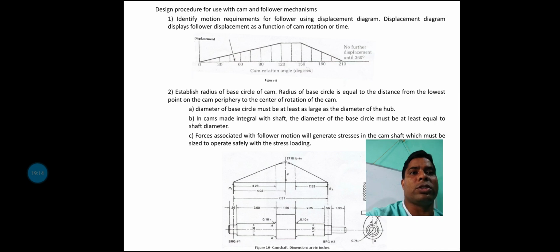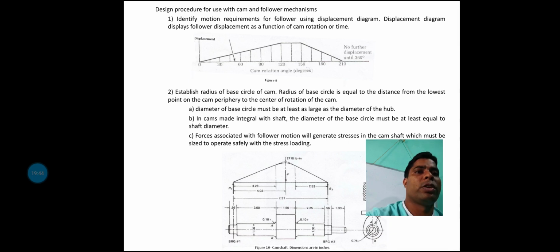So in that case, there are different cases, and for different cases there are different shapes in the displacement diagram. That's why the displacement diagram is very, very important. If you do not consider the displacement diagram properly, you cannot plot a single line with respect to the cam profile rotation.